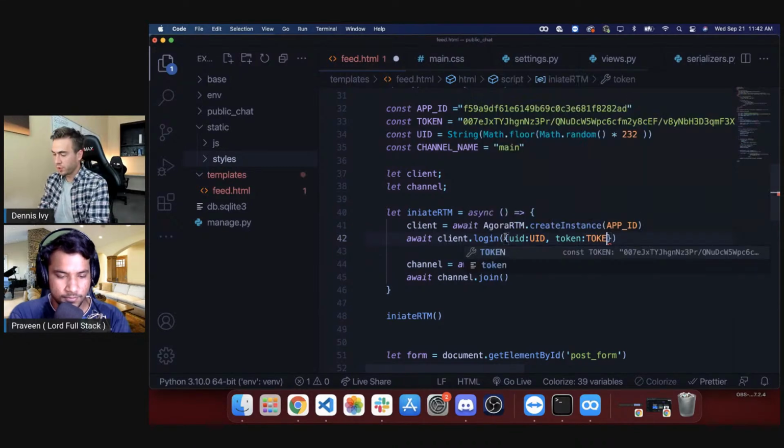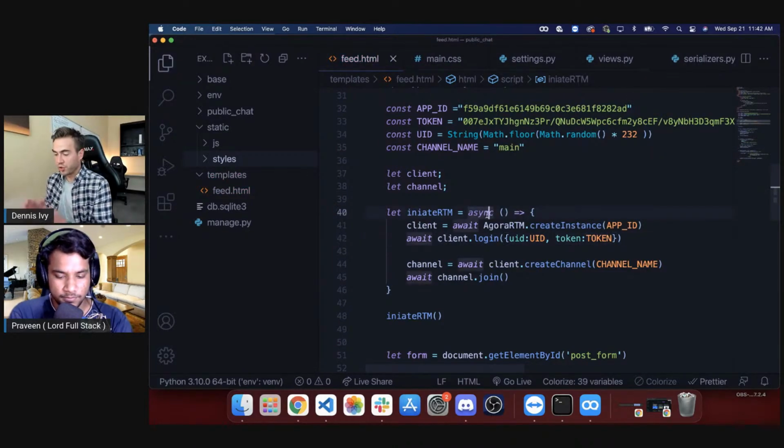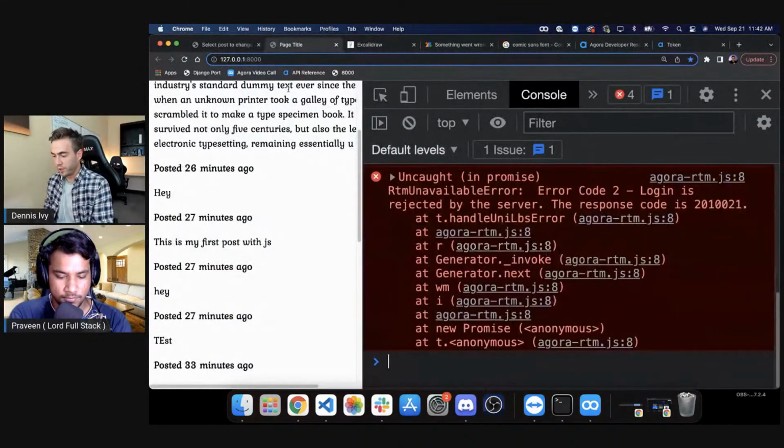And that's going to be our token right here. Okay, so we need our credentials. When we're logging in, we need to know what user is logging in. Now if I refresh it, we have one more error: rejected by server. Login is rejected by server, the response code. All right, I'm not sure why this isn't working.